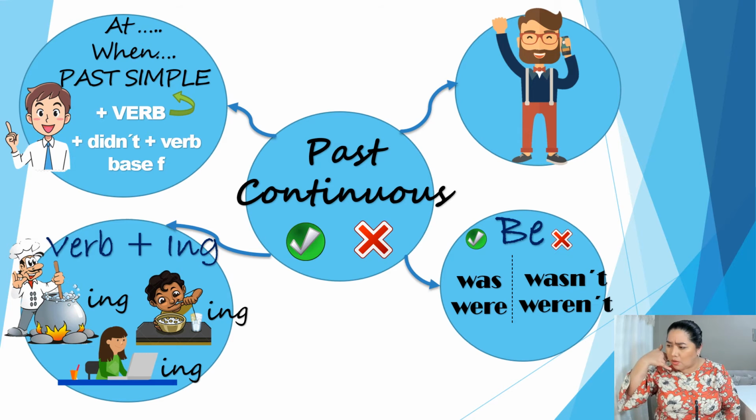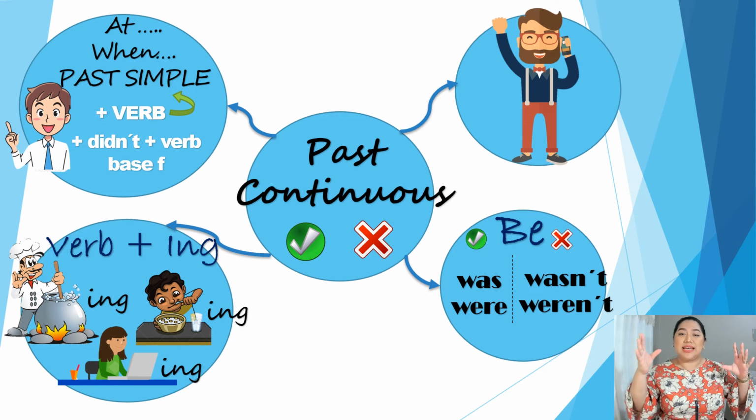Hey mom, why? What's up? Is everything okay? So I was doing an activity. An activity was in progress. Then something happened. There was an interruption. This interruption is always in past simple tense. You got it? Of course.